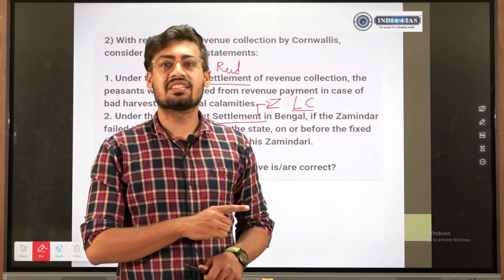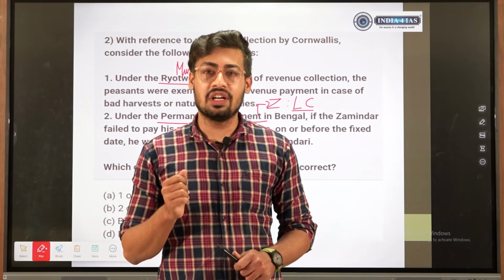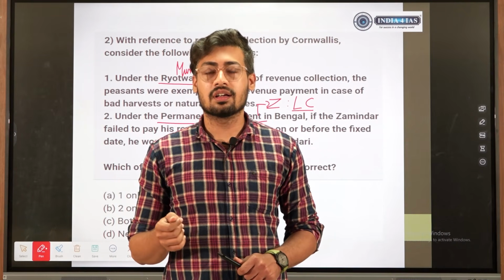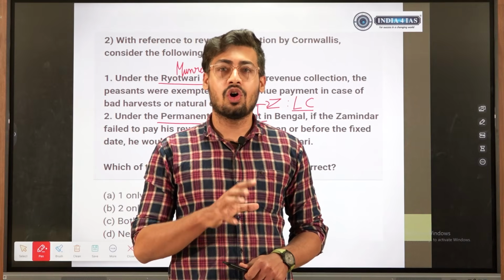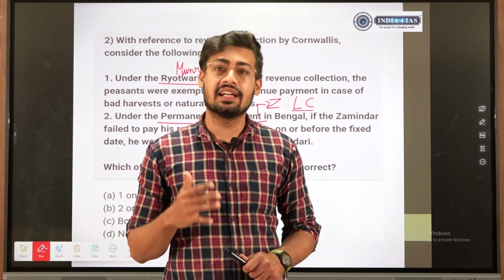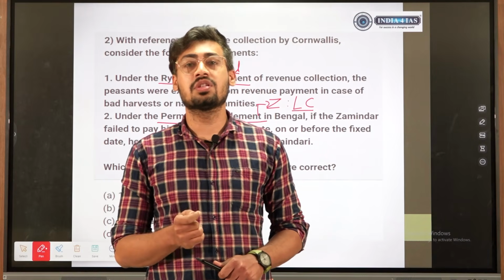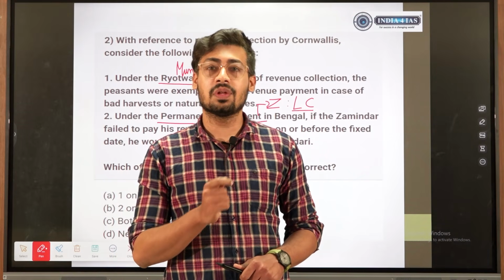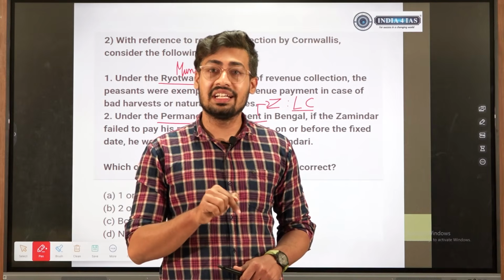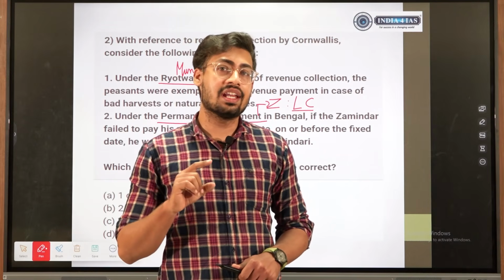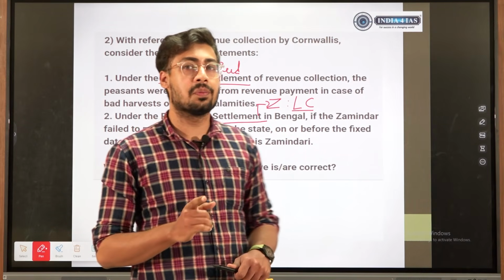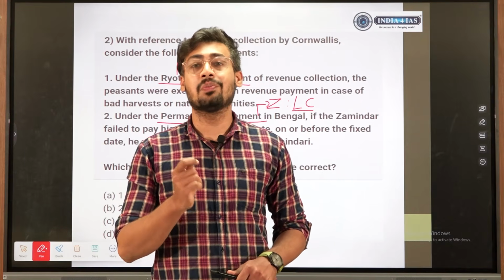Whereas in Rohitwari system there was regular assessment in periodic time, and they would consider the soil productivity or the productivity of the land and then decide the revenue, which was more progressive. Zamindari system ಅಲ್ಲಿ it was the responsibility of the zamindar to collect the revenue from the farmers and give it to the state. So there was an intermediary who was the zamindar here. Whereas if we talk about the Rohitwari system, there the peasants themselves were the temporary owners.